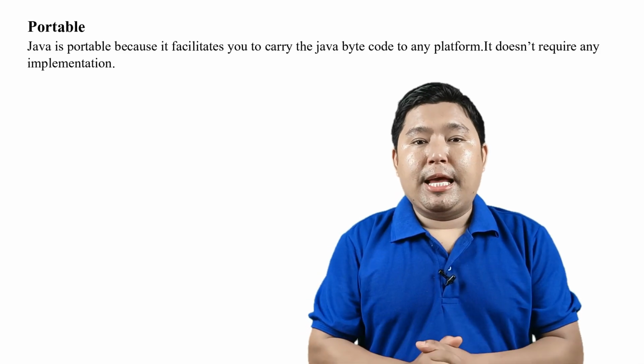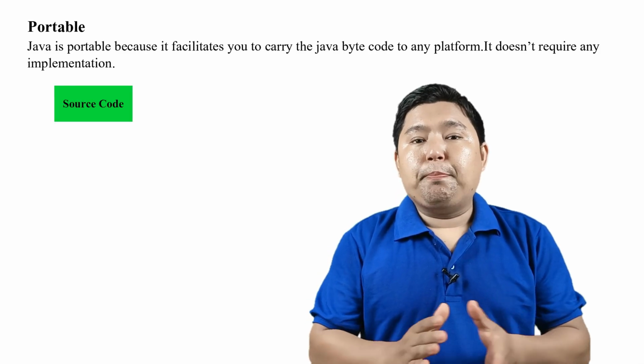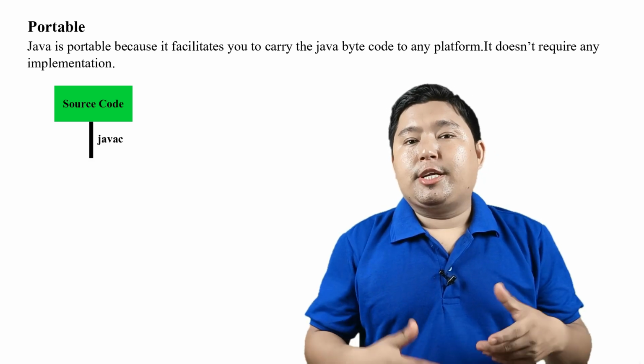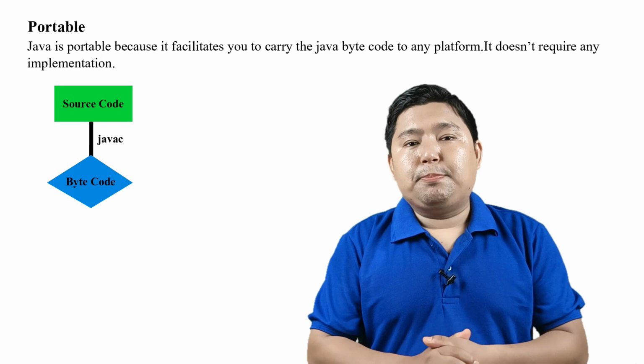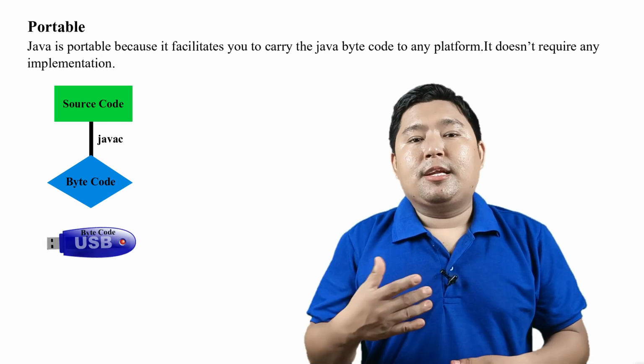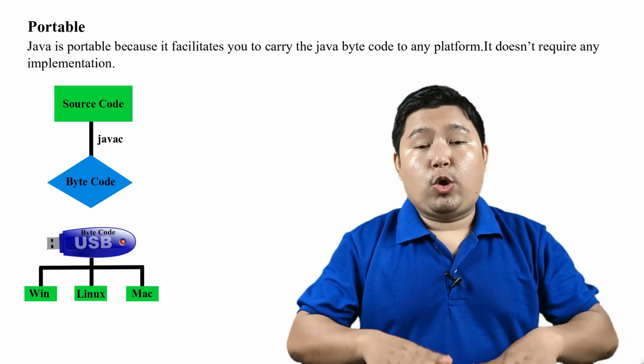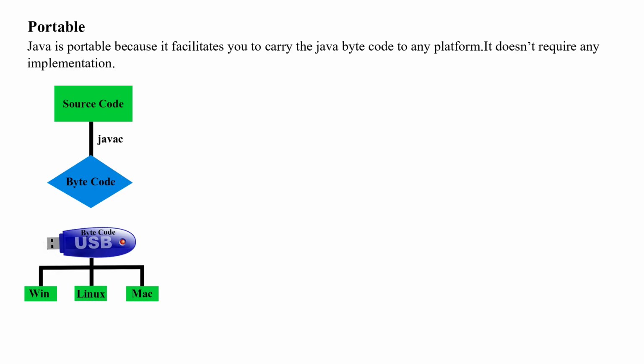So now let's move on to the next feature, portable. Java is also a portable language. It means that you compile the source code of Java with the help of the compiler and generate bytecode, copy this bytecode onto a pen drive, and then run it on any operating system, on any platform. This is called portable. In simple terms, bytecode is portable to every device. So that's why Java is called a portable language. So now let's move on to the next feature, multi-threading.